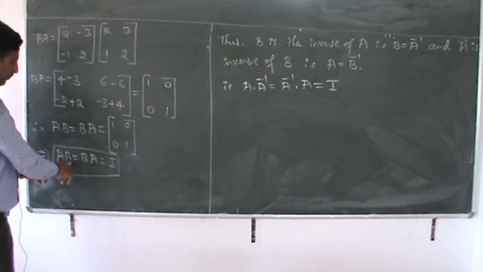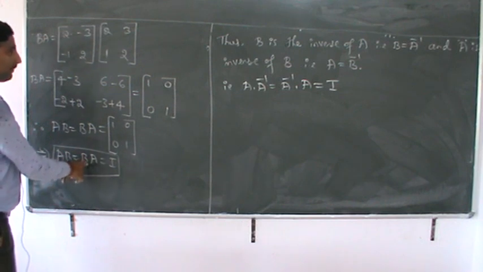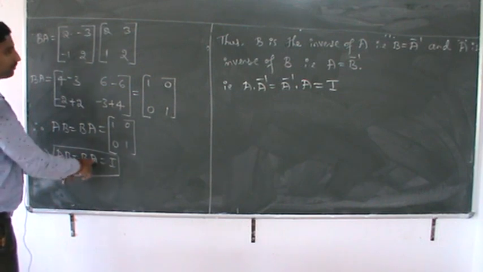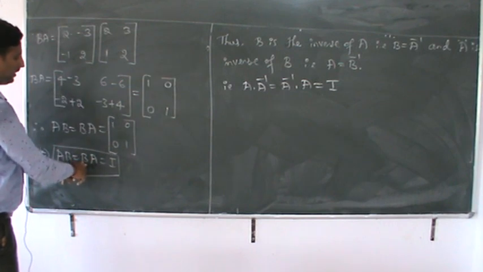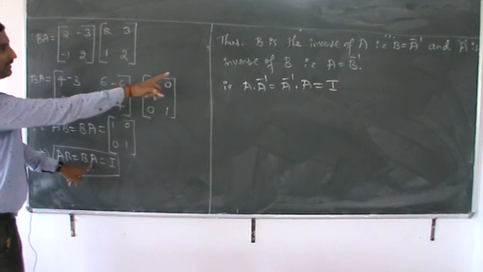Totally A into A inverse. Put the value of B. B is equal to A inverse here. A into A inverse. What is the value of B? B is nothing but A inverse. What is the value of A? A is nothing but B inverse.